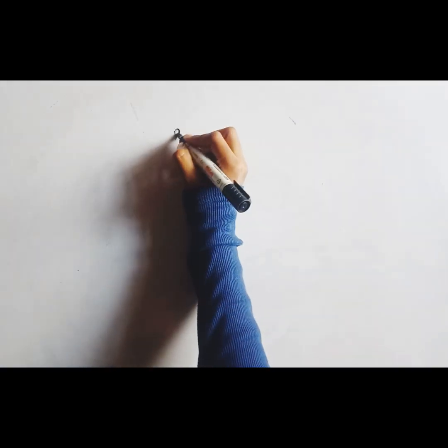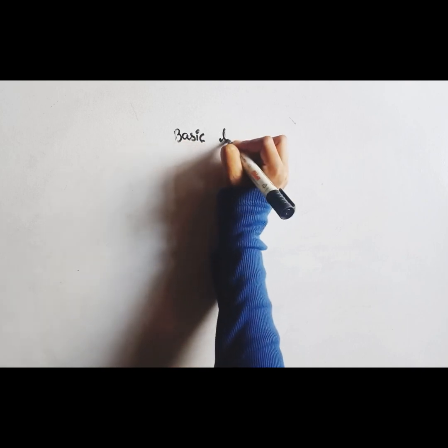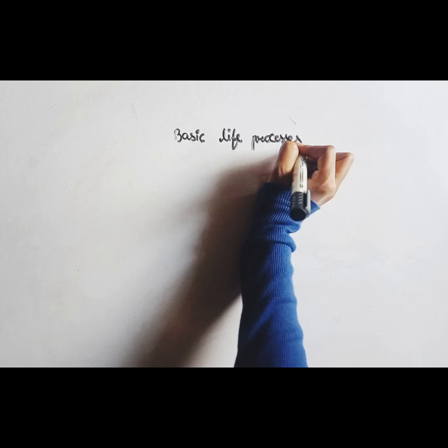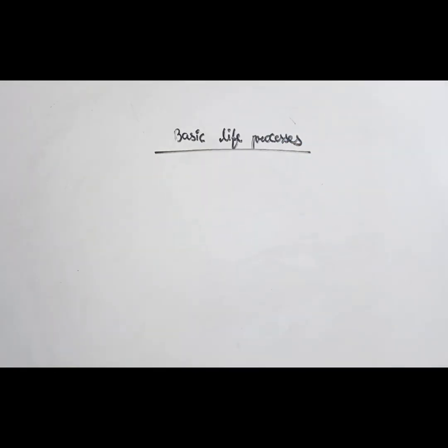Basic life processes. Basic life processes means how each and every organism survives their life, and in this video we discuss the basic life processes. There are 6 types of basic life processes.